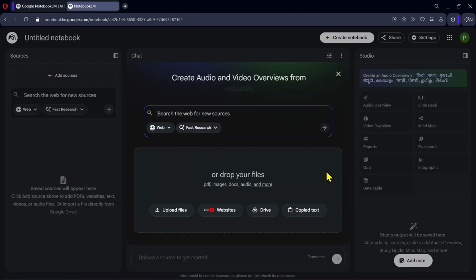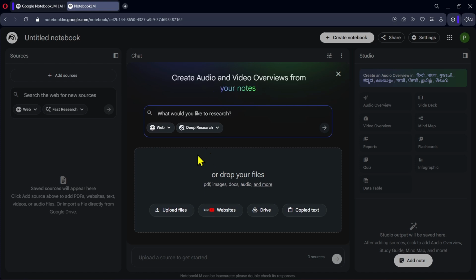Once NotebookLM opens, the first thing you'll notice is that it immediately asks you to add sources, and this is actually what makes NotebookLM different from many other AI tools. With tools like ChatGPT or Gemini, the AI pulls information from across the internet, which often leads to very general answers. NotebookLM works differently. Here, you provide the sources yourself, and the AI answers questions based only on those sources. Because of this, the responses are usually more focused and relevant to the topic you were studying.